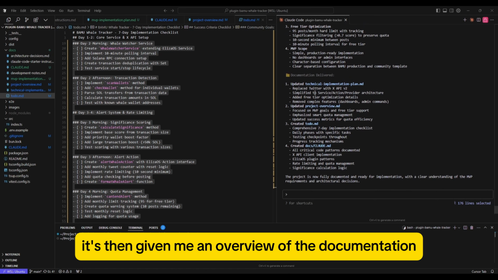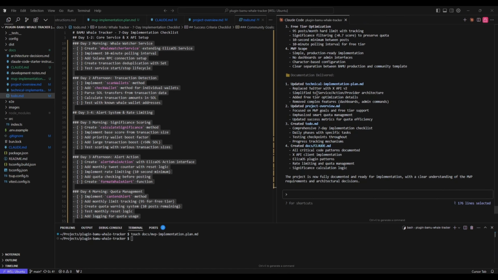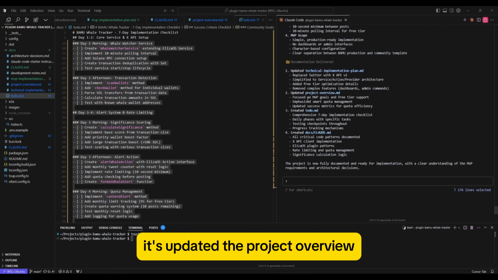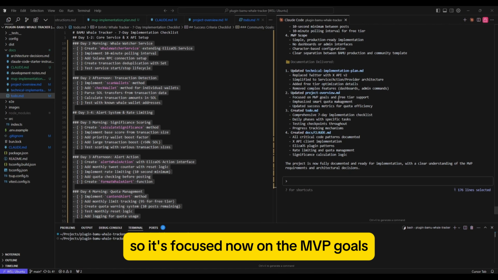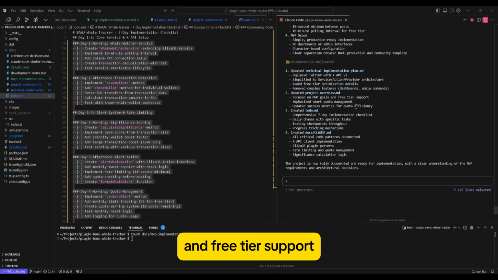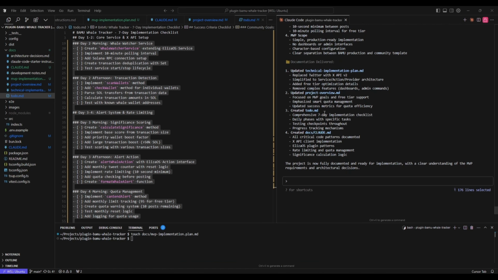It's then given me an overview of the documentation it's delivered. It's updated the technical plan. It's updated the project overview, so it's focused now on the MVP goals and free tier support. It's created the to-do file. It's updated that now. It's pretty much overwritten what it initially had with a new to-do list, which we'll have a look at shortly.